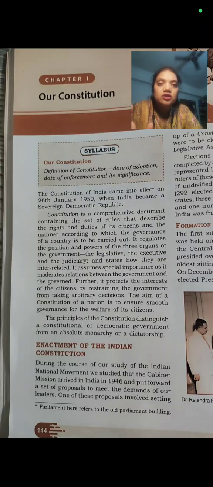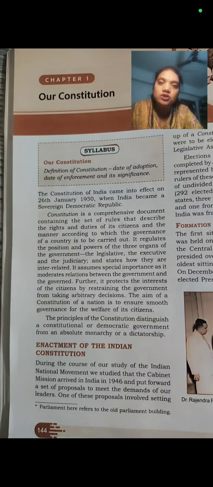The constitution protects the interest of the citizens. That's why we are getting the fundamental rights. If any of our fundamental rights is infringed, or if the government makes such a law that our fundamental right is affected, then we can go against the government.